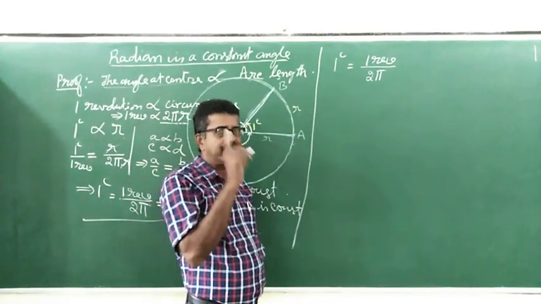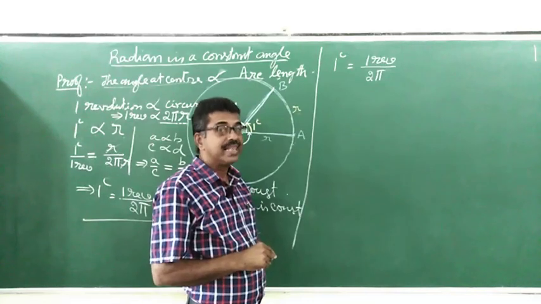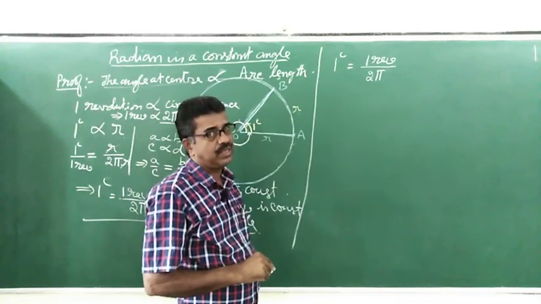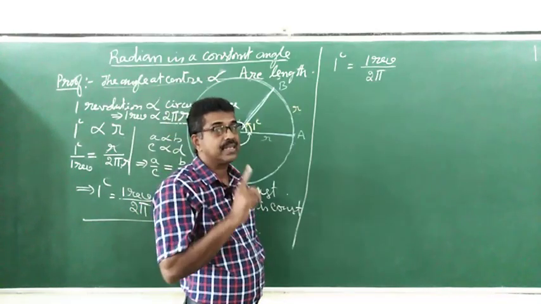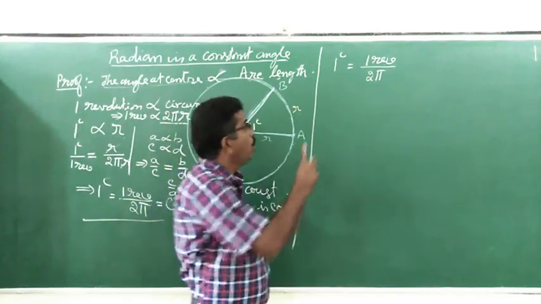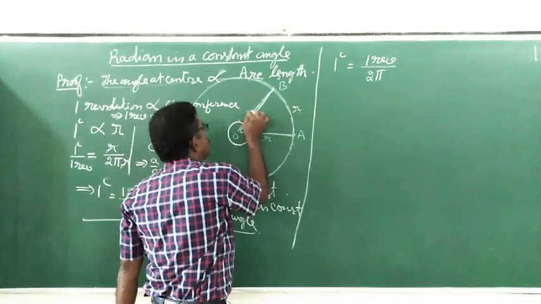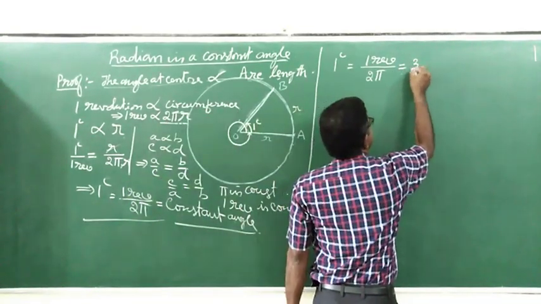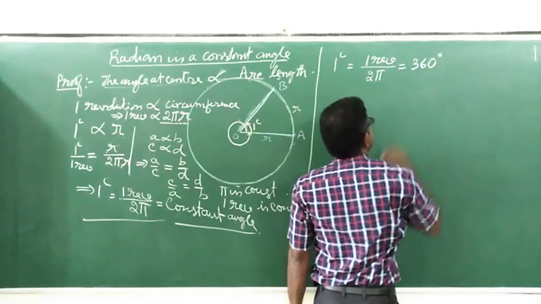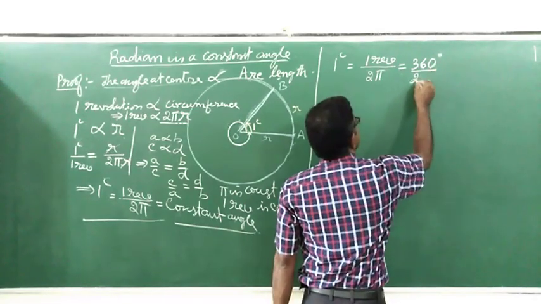You are familiar with one of the systems of measuring angle, that is radian measure. The other system of measuring angle is sexagesimal, we call it degree measure. What is 1 revolution? How much angle is in one revolution? We discussed that yesterday. It is 360 degree divided by 2 pi.